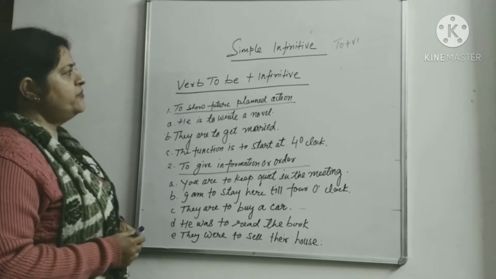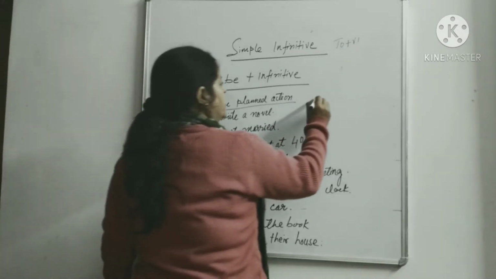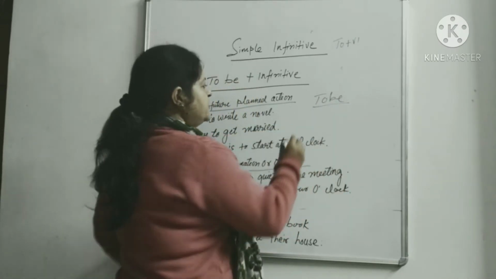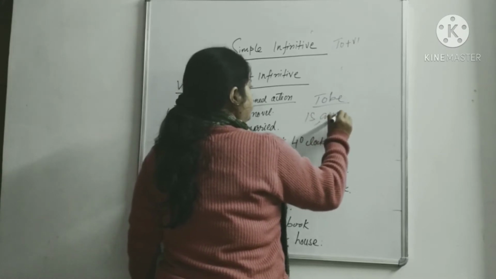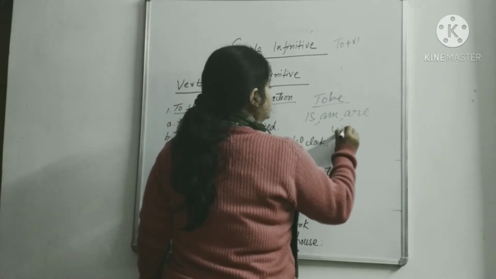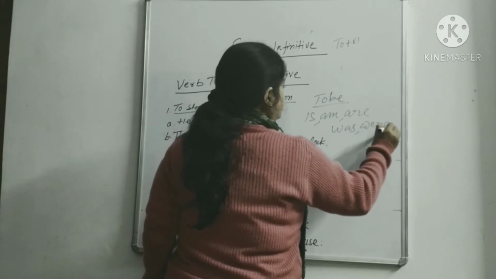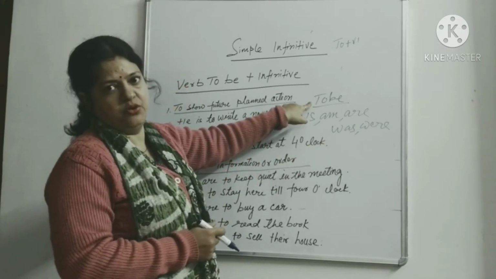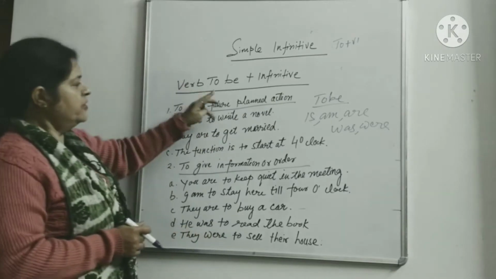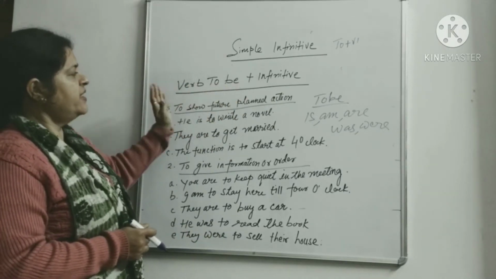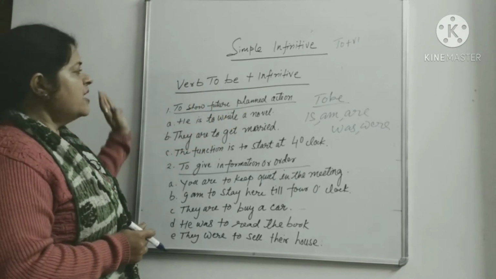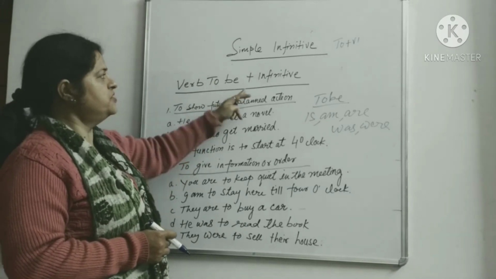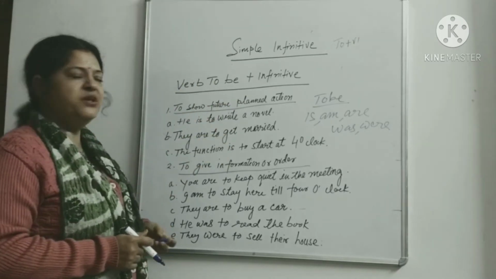Verb to be, you all know, the formation is is, am, are, was, were. So we all know that these 5 forms of verb have originated from this verb to be. So to be verb के बाद infinitive, यानी is लगा के फिर to plus verb, are लगा के to plus verb, am लगा के to plus verb, was और were लगा के to plus verb. हम किस तरह simple infinitive active voice में use करते हैं.